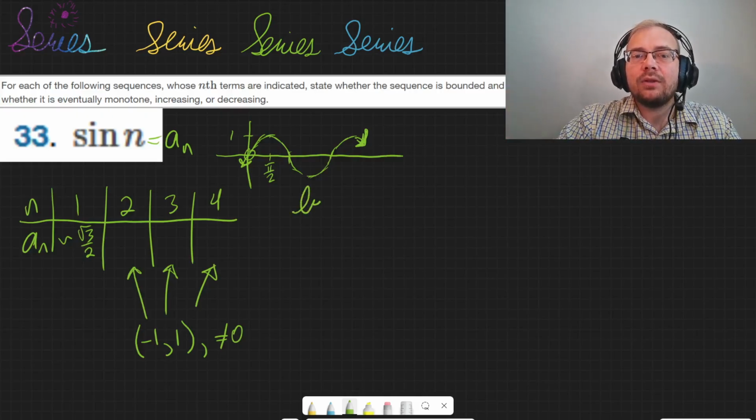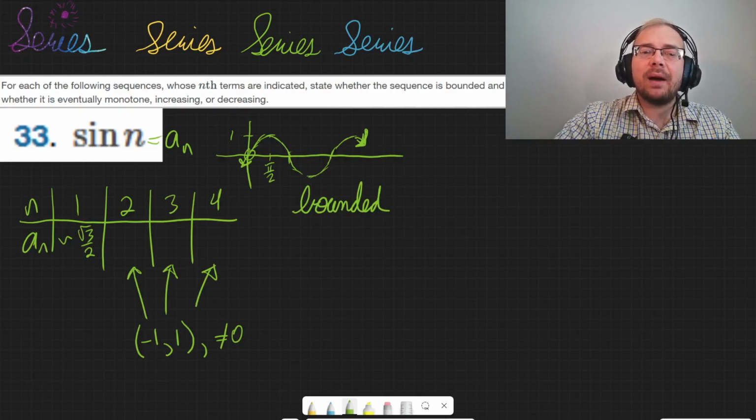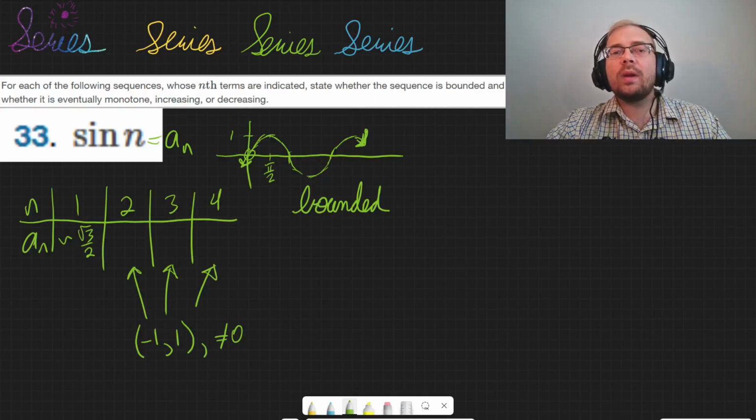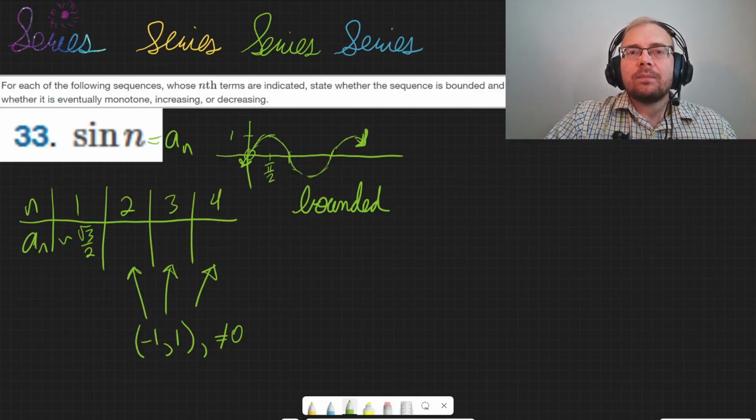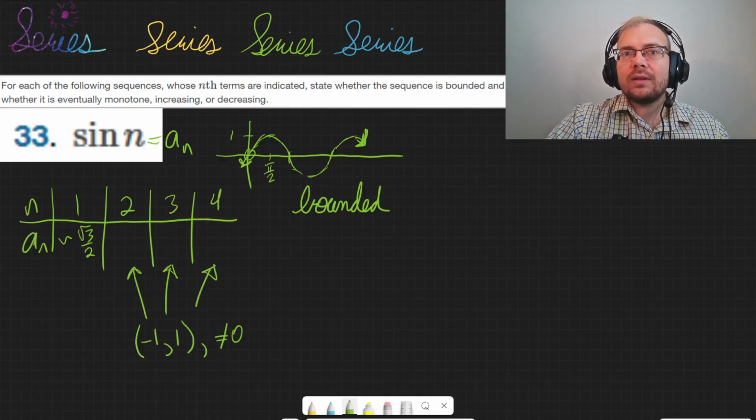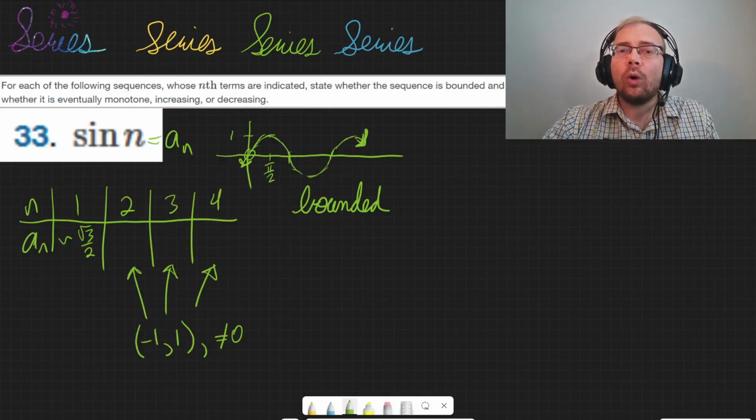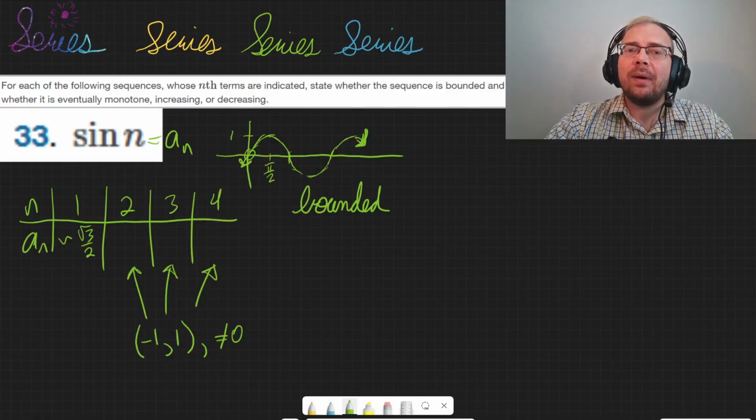So this one is just going to be bounded. And we could say that essentially it's bounded by what I wrote here. We know that it'll never reach 1, because in order for the sine wave to reach 1, it would have to be either pi halves, or the next time it does that, pi halves plus 2 pi, which would be over here.